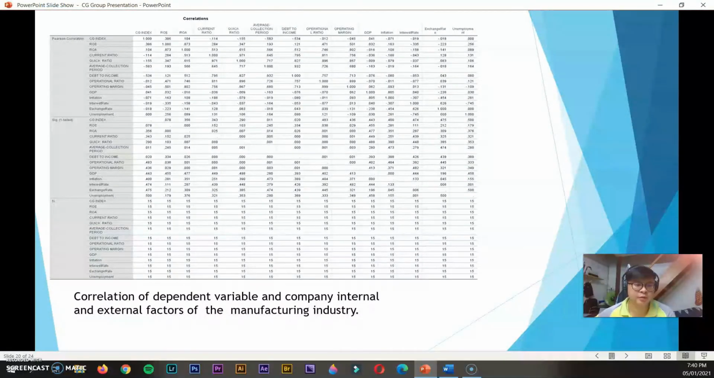This is a table of correlation of the dependent variable and the internal and external factors of the company. The correlation of CG index to both internal and external factors of the manufacturing industry is shown in this table. From the table, we can see that unemployment is the least significant to CG index, while average collection period is the most significant to CG index among the manufacturing industry external factors.